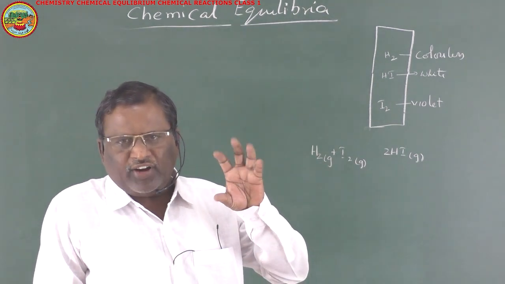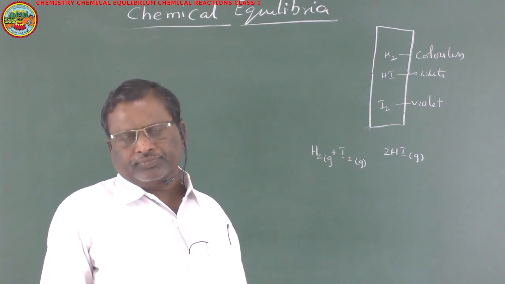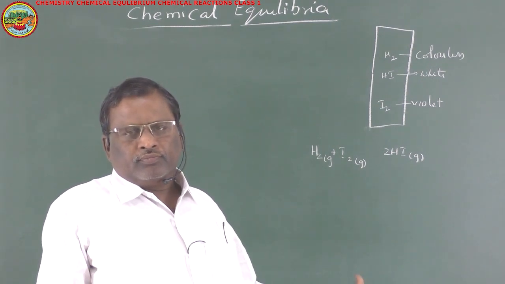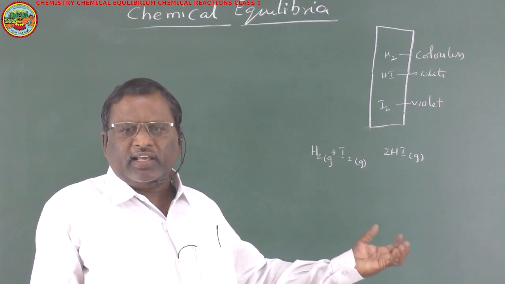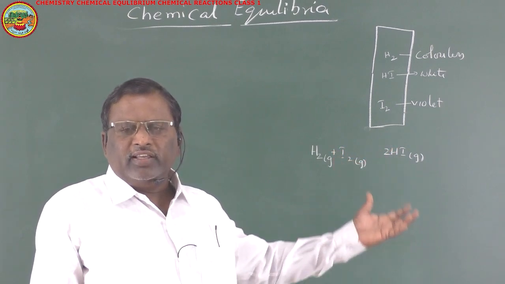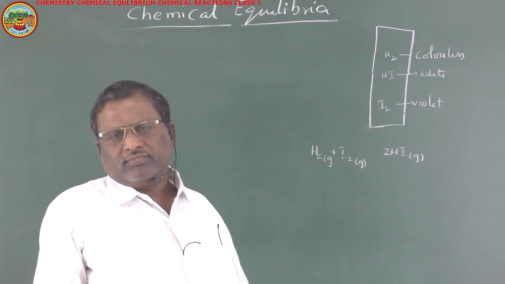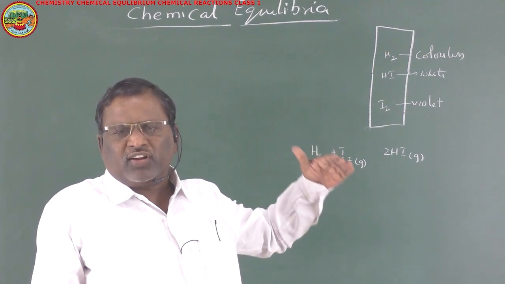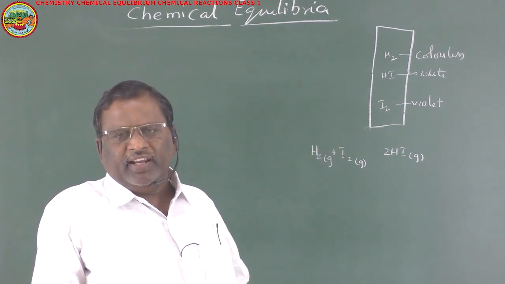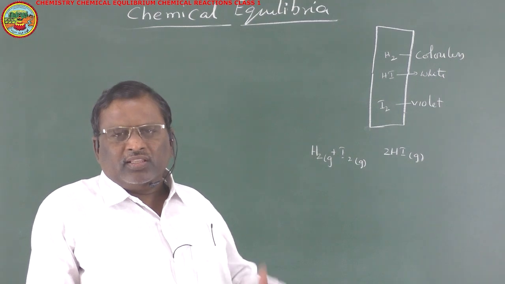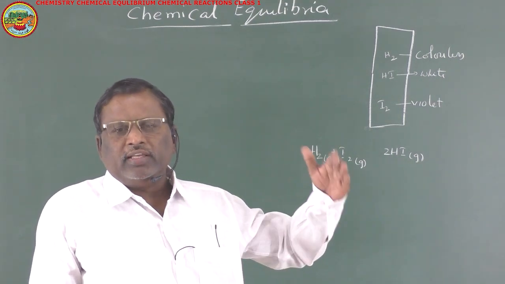So when the white color is increasing, automatically the violet color of iodine will decolorize. So the change of color indicates to us that the reaction is proceeding.